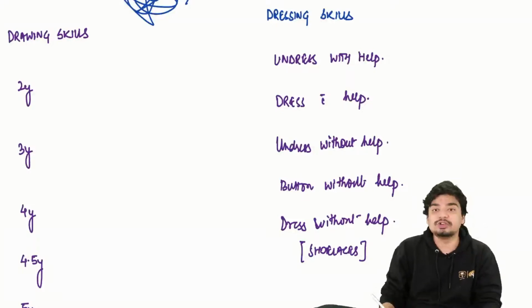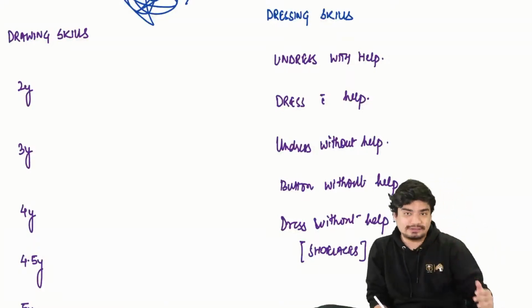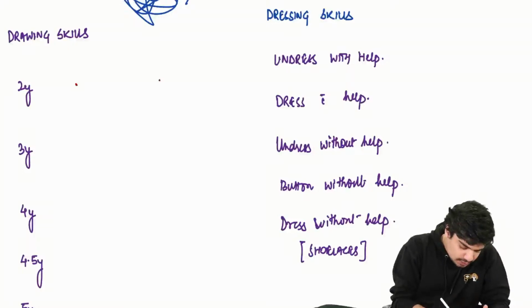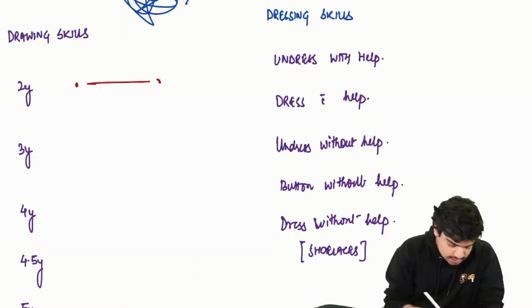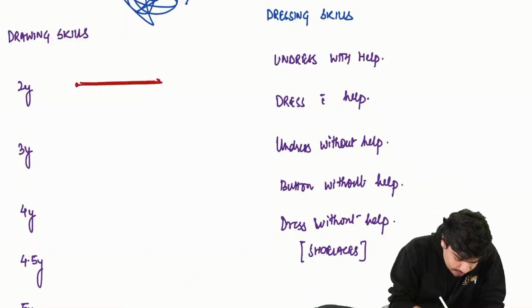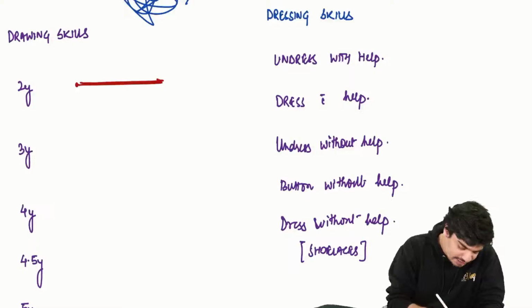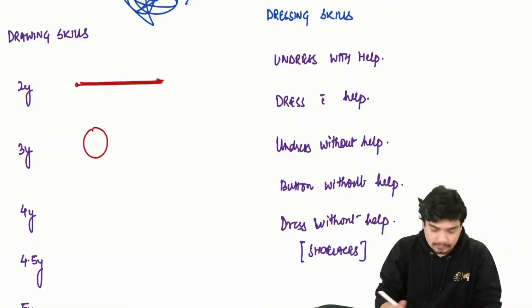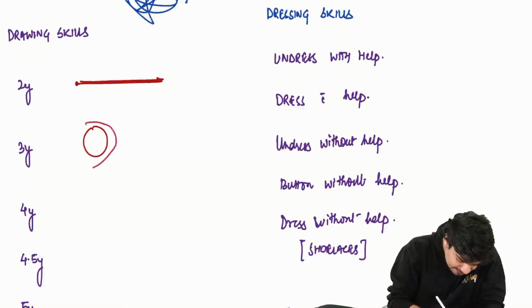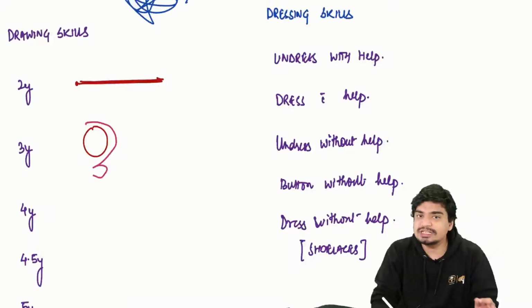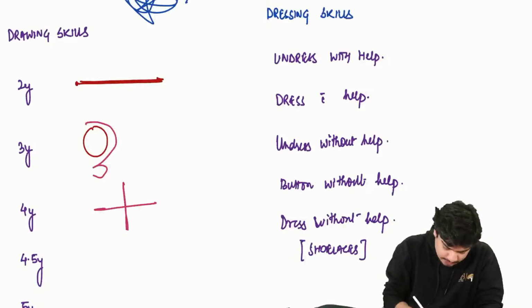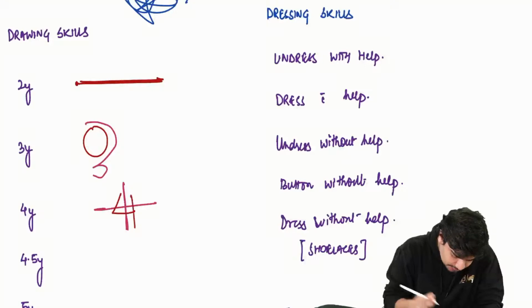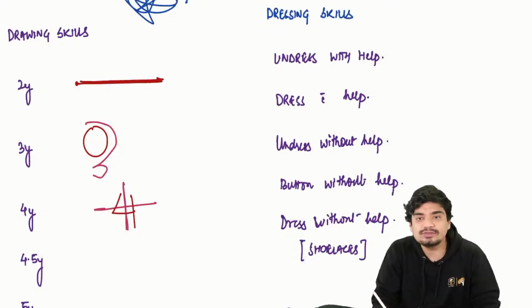At 2 years, 2 points: the child is able to draw a straight line between 2 points. At 3 years, the child is able to draw a circle. How will you remember this? A circle is present inside a 3. So 3 years, circle. At 4 years, the child is able to draw a cross. How will you remember? A cross also has a 4 in it.